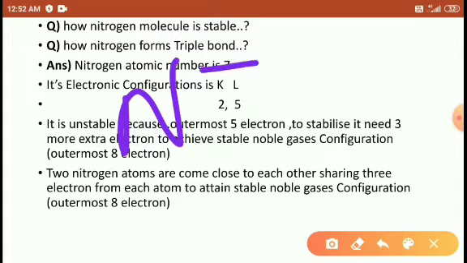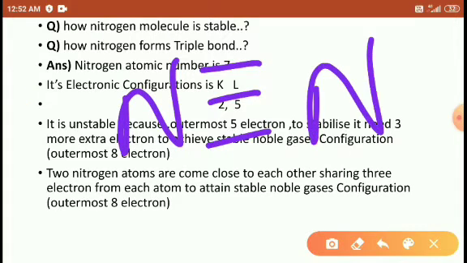When nitrogen forms a triple bond, how is it stable? Look here. This triple bond is held for both sides. So while counting we use 1, 2, 3, 4, 5, 6, 7, 8.